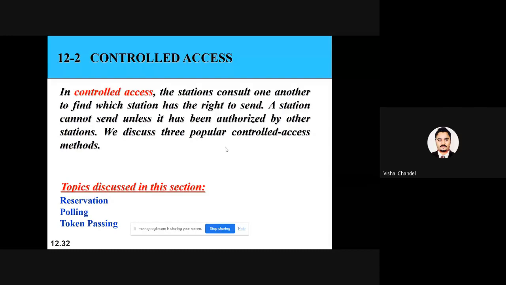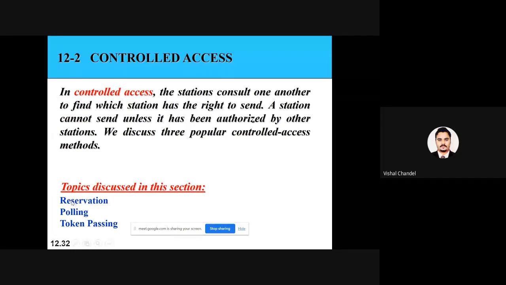If four students want to talk with me, and they come at 10 o'clock in the morning and enter my cabin, all four trying to talk with me, a collision will happen when they try to exchange their information. So we follow three controlled access methods.